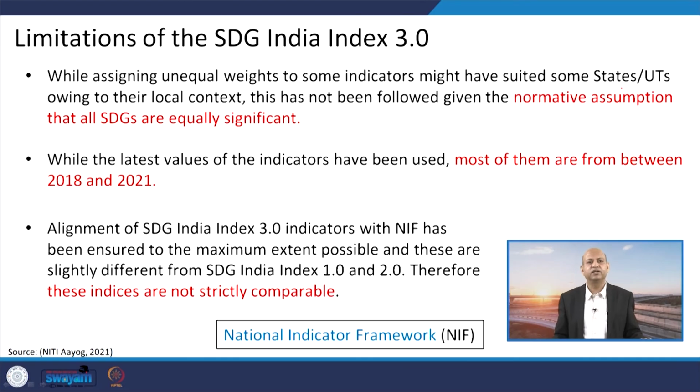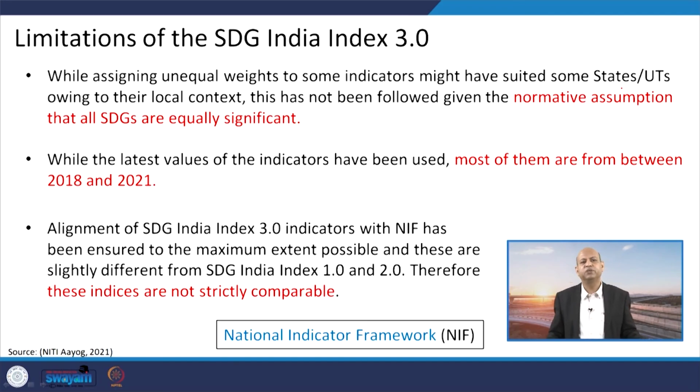Then if you talk about assigning unequal weights to some indicators, it might have suited some states because they are doing very good in that, but we have to see the normative assumption that all SDGs are equally significant. So, we are not assigning different weightage, otherwise this scoring may be different. But some people argue that because some states have a very powerful local context, we should give different weightage, but still we are ignoring that.